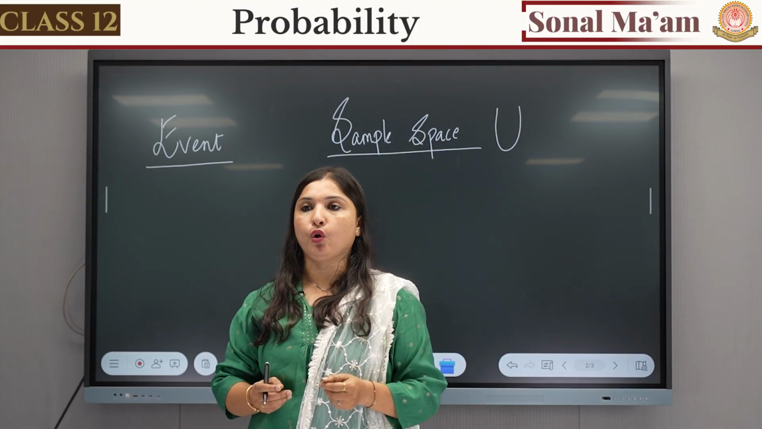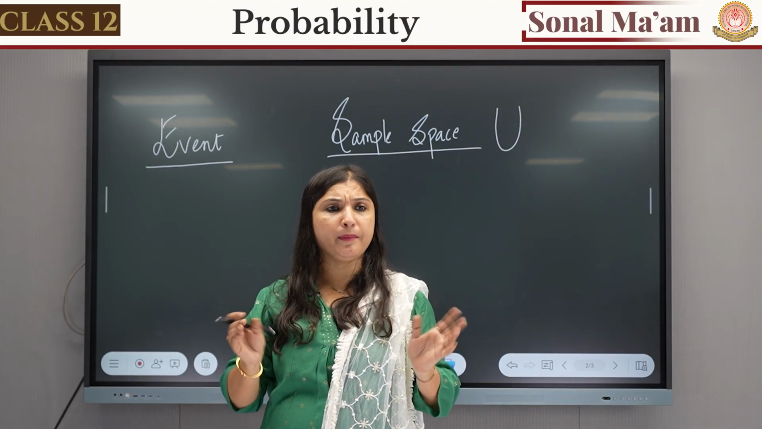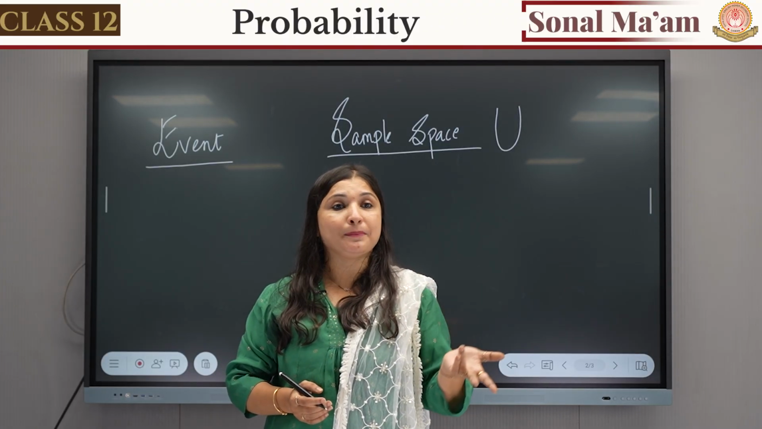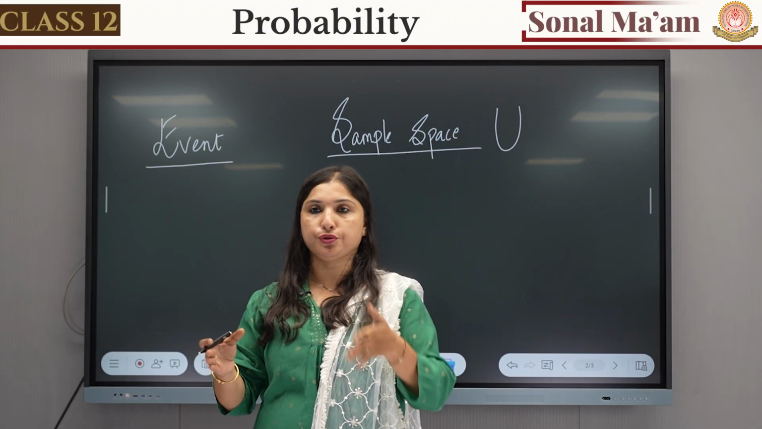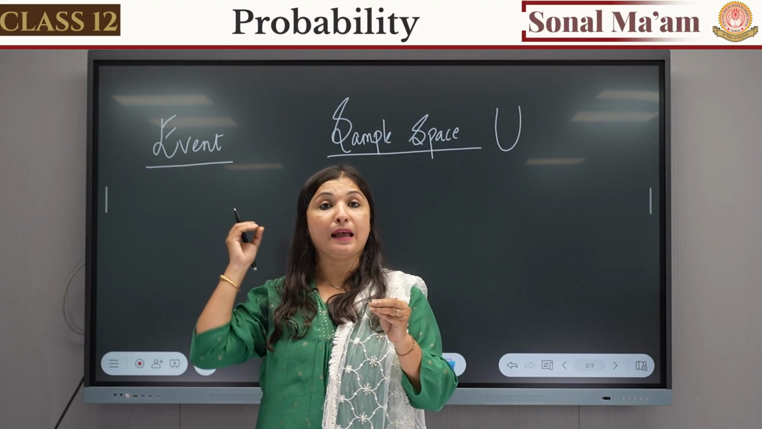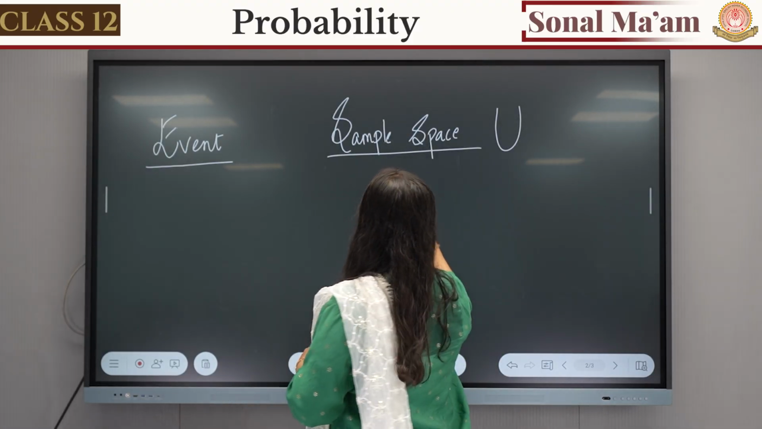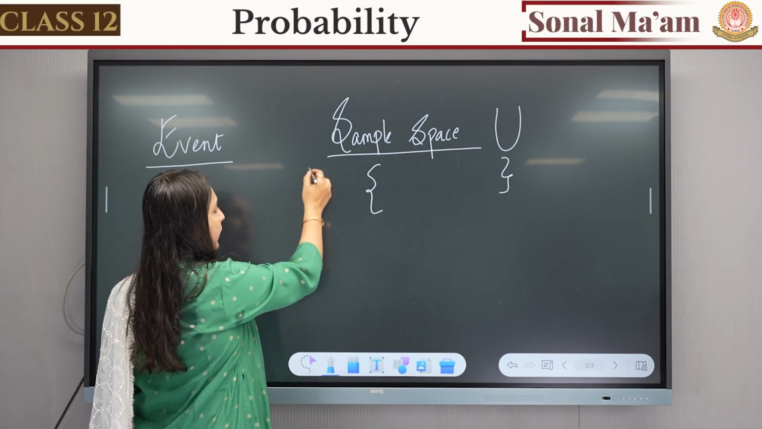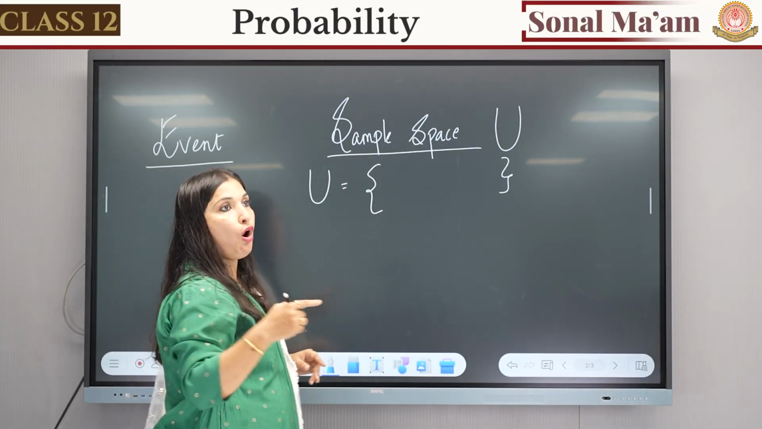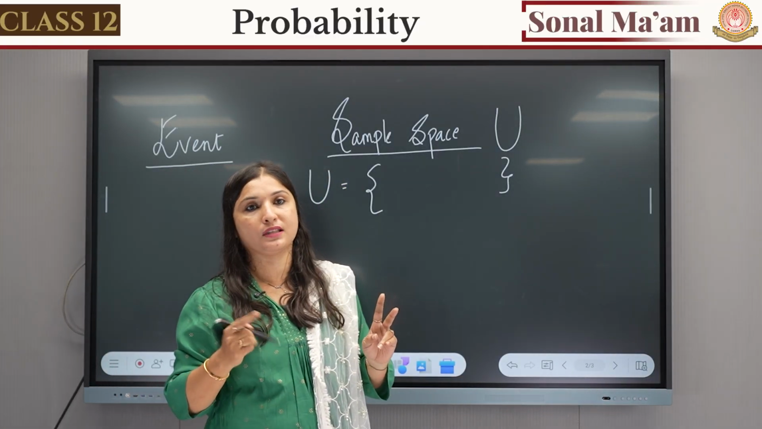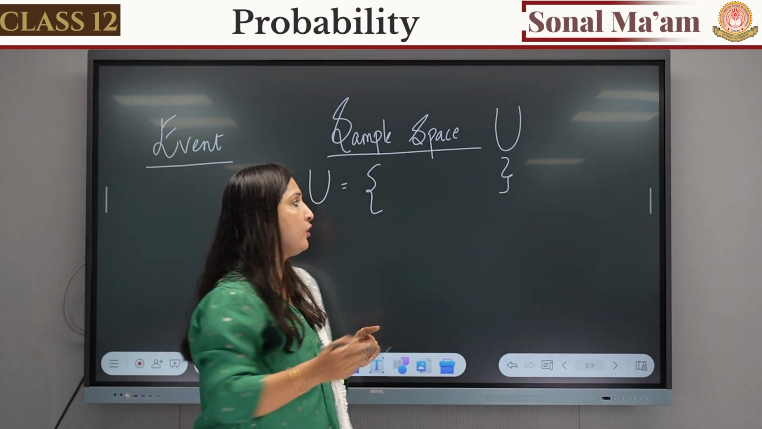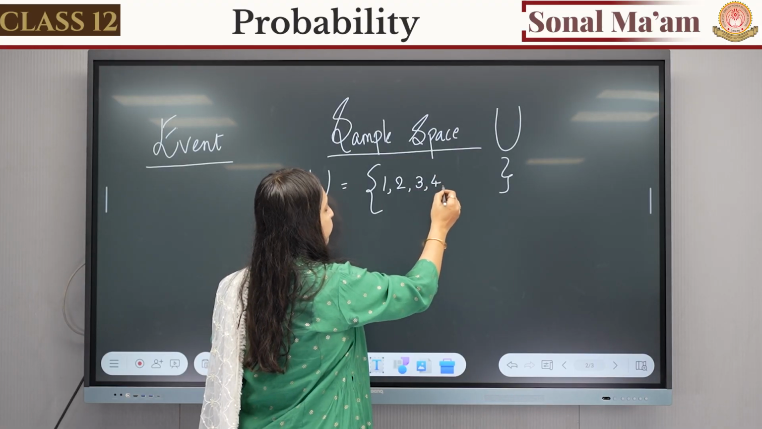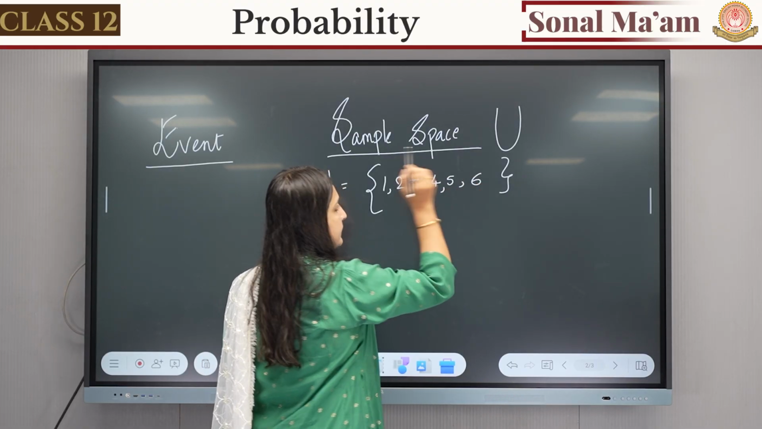Now, throwing a dice was a random experiment. We have thrown the dice, right? What were all the possible outcomes? The outcomes can be 1, 2, 3, 4, 5. And this sample space is a set, meaning you have to keep it in set form. This is a set, and we denote sample space by U. So it is a set of all the possible outcomes. In the case of dice, all the possible outcomes are 1, 2, 3, 4, 5 and 6.